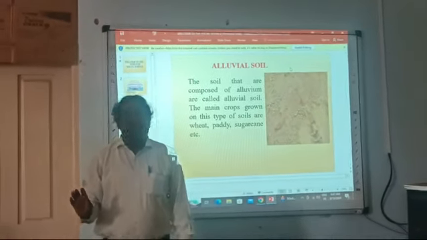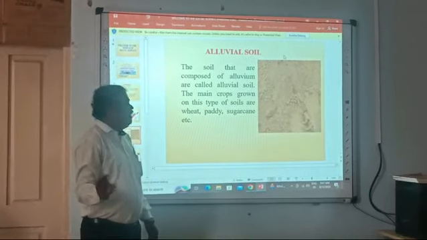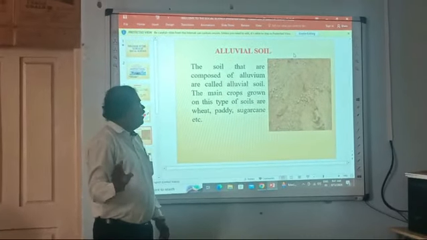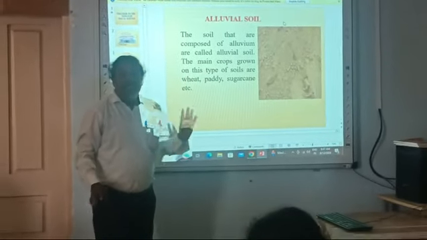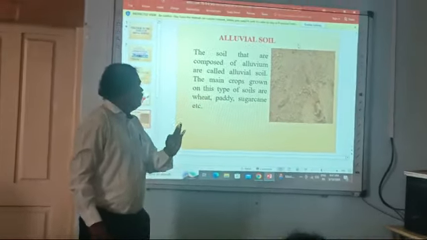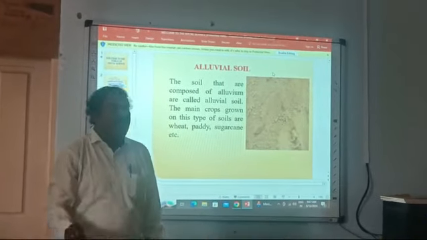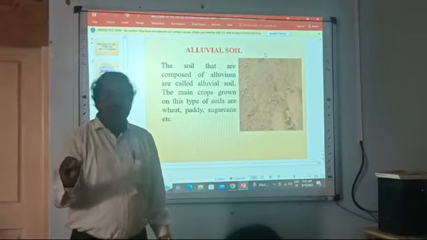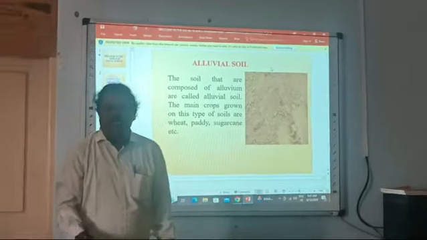Next, we are looking at alluvial soil. What is this alluvial soil? See, the soil that is composed of alluvium is called alluvial soil. The main crops grown in this type of soil are wheat, barley, paddy, sugarcane, etc. So these are the important crops. Did you understand? Which soil? Alluvial soil. Alluvial soil is a fertile soil.